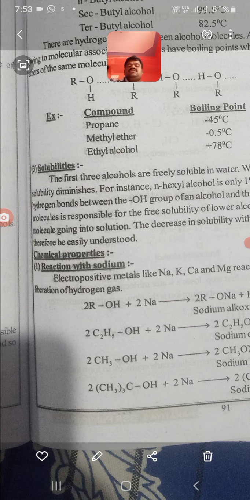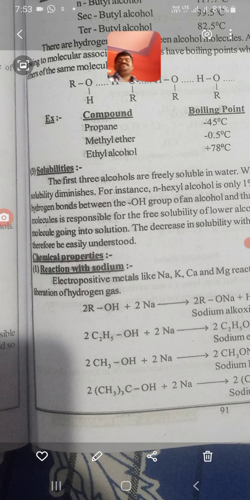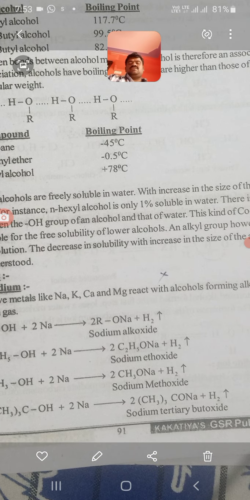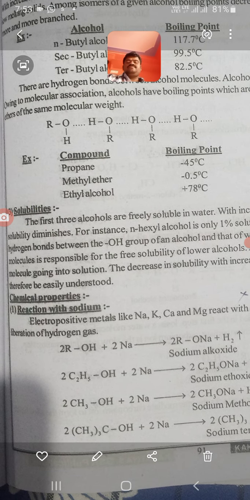Next, the solubility. The first three alcohols are freely soluble in water. Now we are discussing solubility. What is the meaning of solubility? Solubility means the extent to which the compounds dissolve. So the first three alcohols are freely soluble in water. With increase in the size of the alkyl group, solubility diminishes.